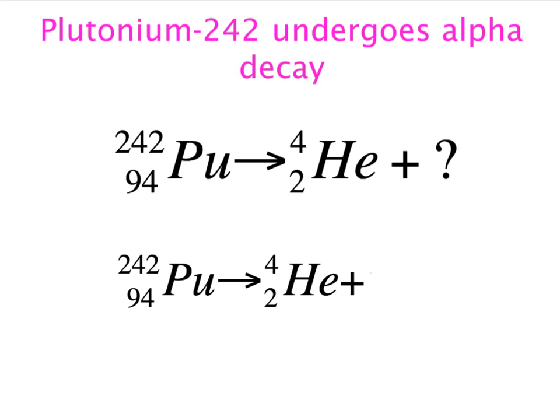Looking at this example, we start out with a mass number of 242 on the left and only 4 on the right. So we need to come up with 242 minus 4. By subtracting those, we come up with a mass number of 238. Now we need to look at 94: 94 on the left side and only 2 on the right side. This gives us an atomic number of 92 for our new atom. If we look on the periodic table, this new atom is uranium.